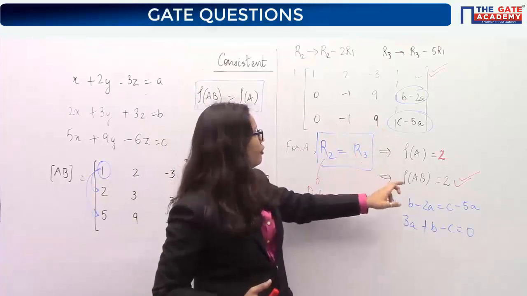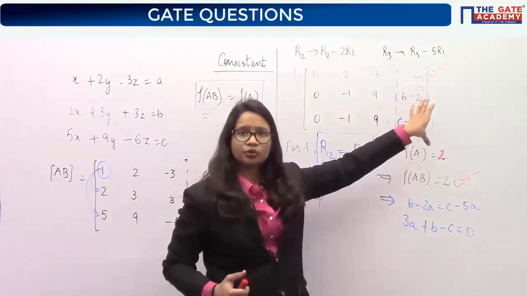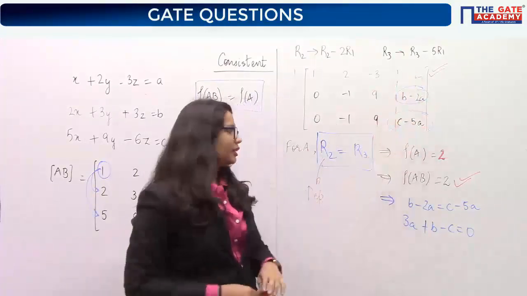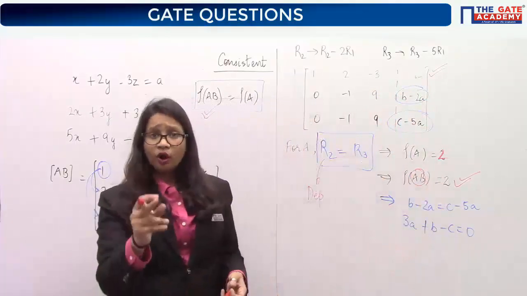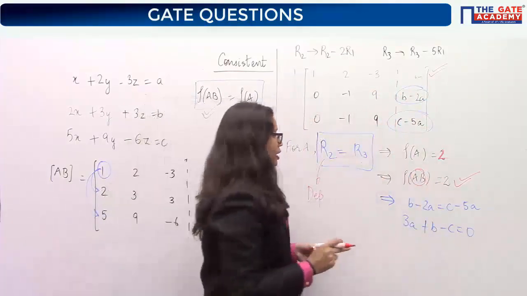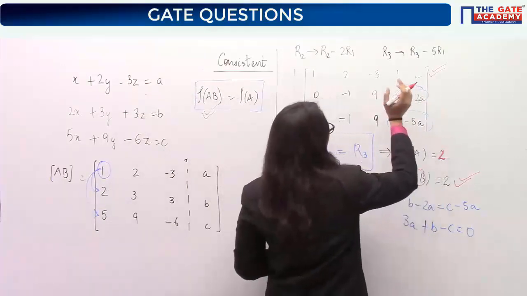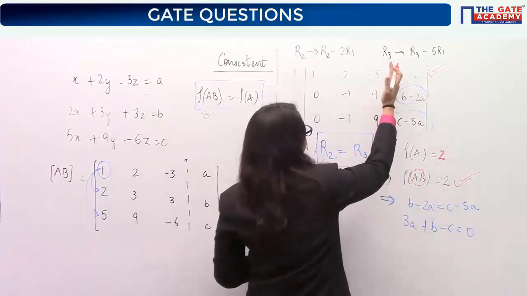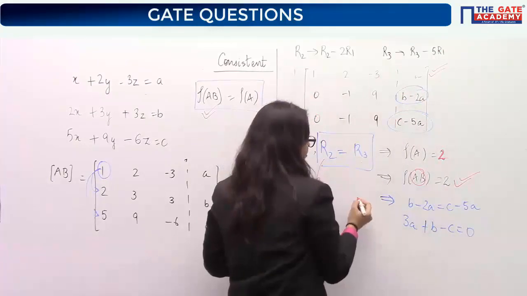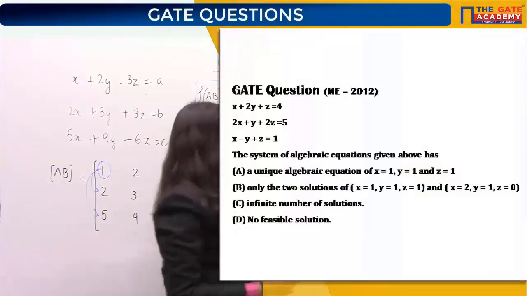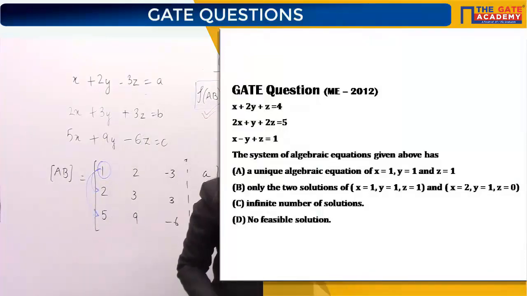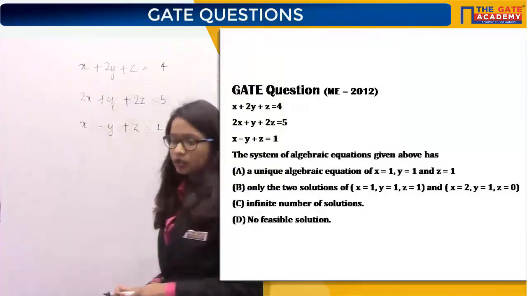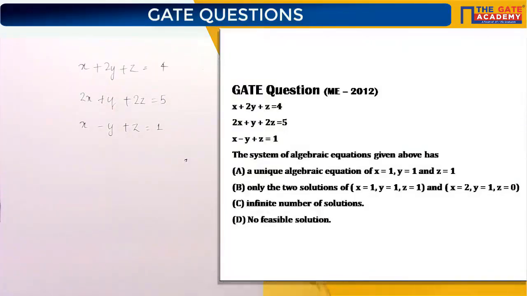If this relationship follows for the last column too, then you will say that for this matrix also one row is dependent. So because this relationship is followed for the first 3 columns, this must be followed for the last column also, so that the rank of AB becomes 2, and that is why this relationship is coming out. So these are the 3 equations given to you.